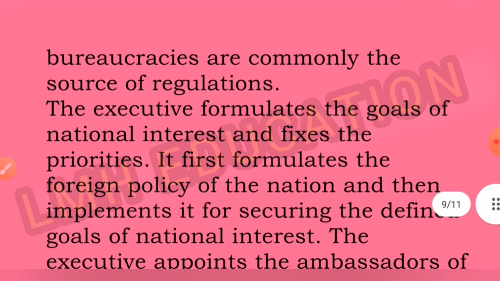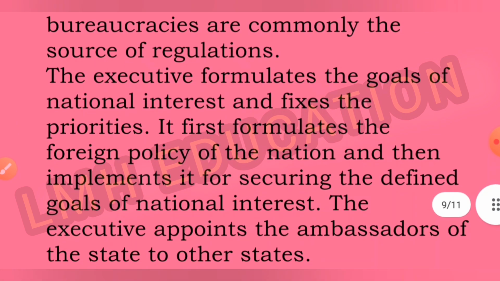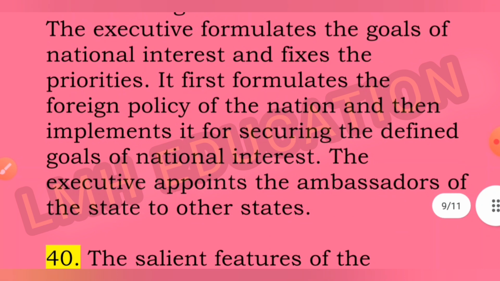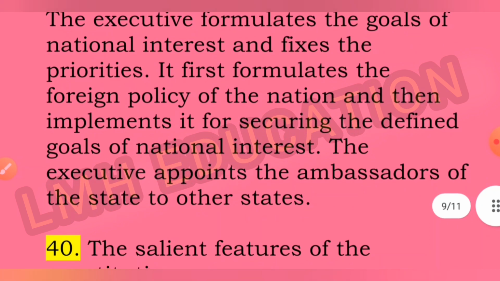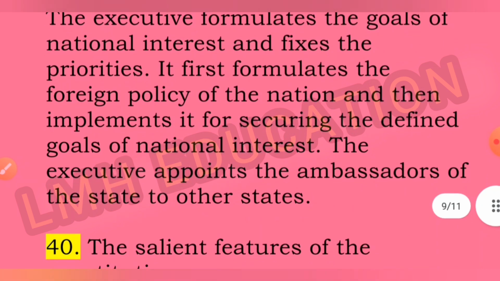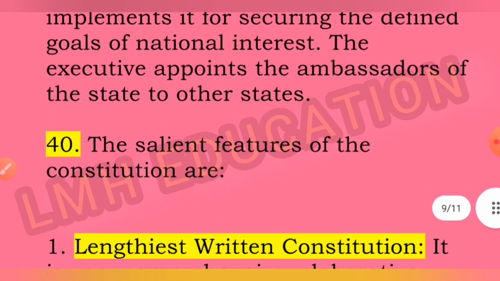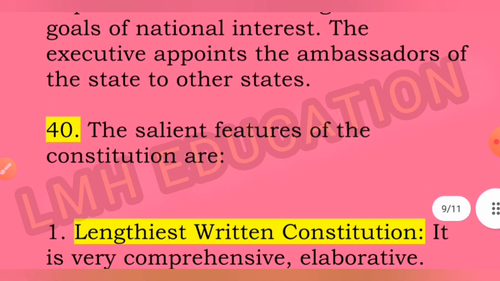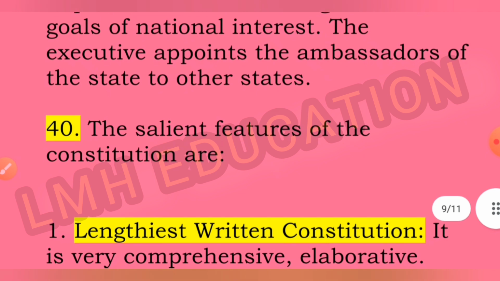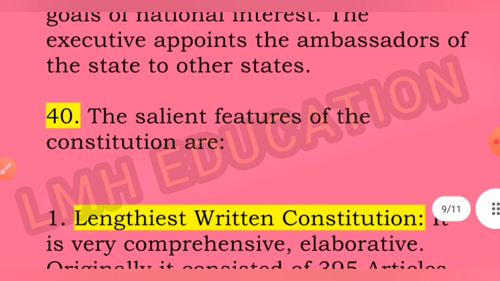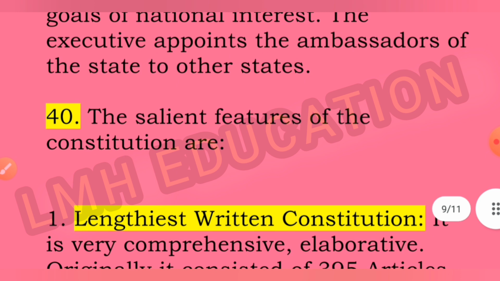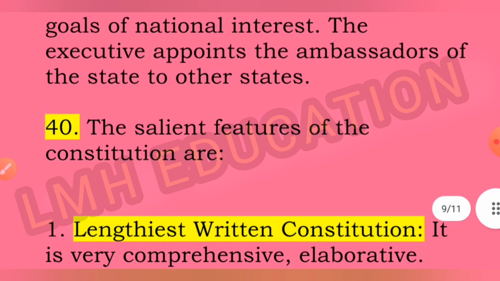The executive formulates the goals of national interest and fixes the priorities. It first formulates the foreign policy of the nation and then implements it for securing the defined goals of national interest. Further, the executive appoints the ambassadors of the state to other states. In this way, question number 39 is completed. You have to write the answer in about 15 to 20 sentences. So that answer is completed.